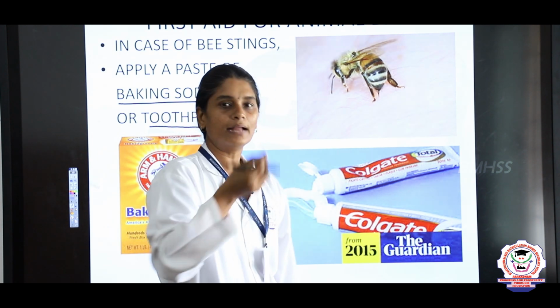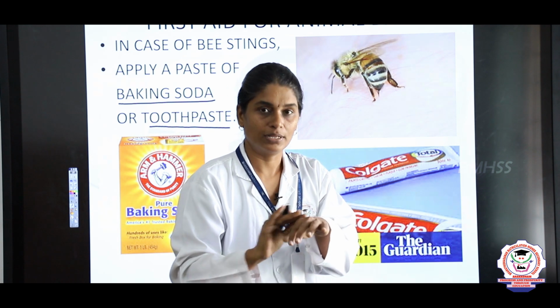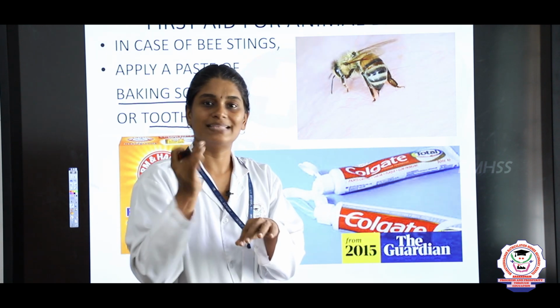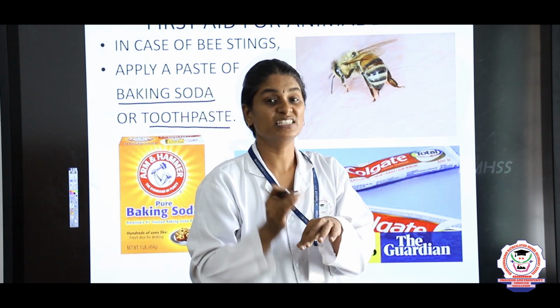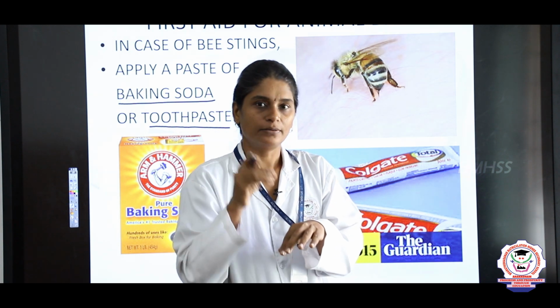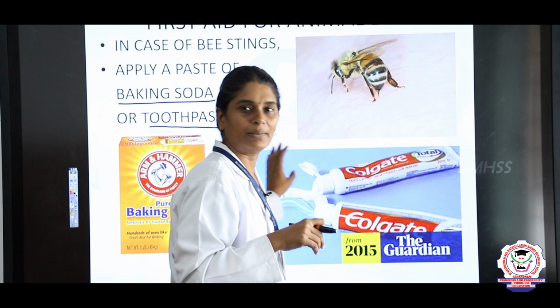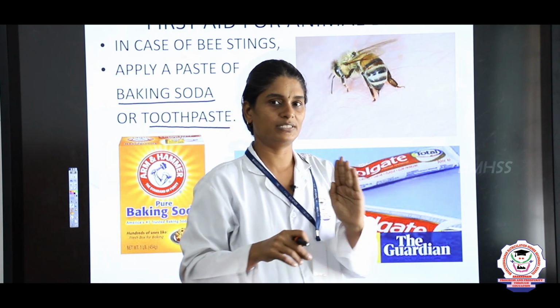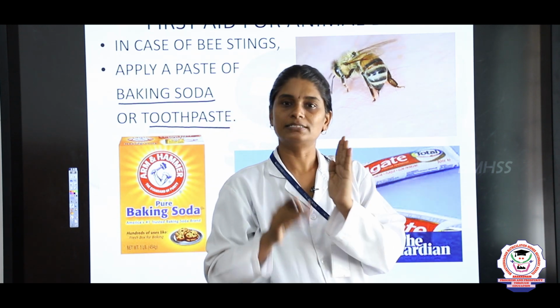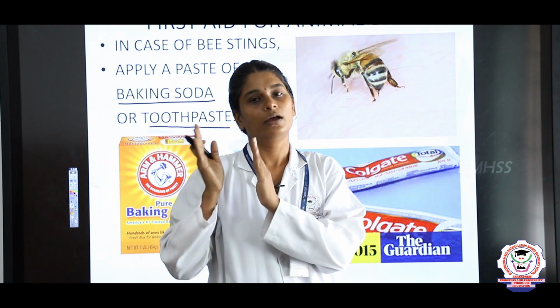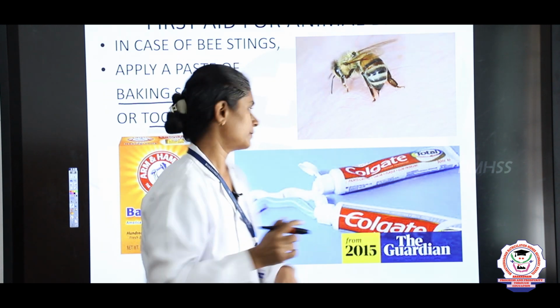Take that toothpaste and apply it on the bee sting. Bee sting means theni, or a wasp, which is kolavi. If it bites, immediately apply baking soda or toothpaste. This is the first aid for a bite from a bee or wasp.